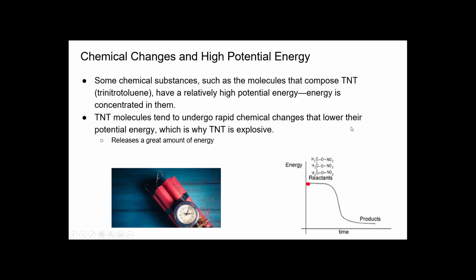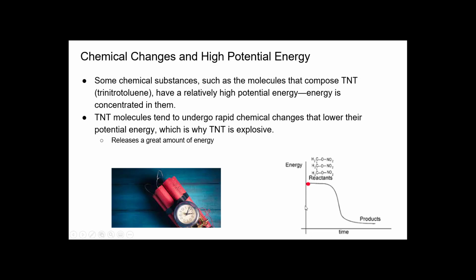So here we have chemical changes. Some chemical changes, such as molecules that compose TNT, that's a bomb, have a relatively high potential energy. The energy is concentrated in them, and remember, potential energy has a lot of energy, but if it's too high, it will want to get rid of that so it can become more stable. And that's why it's so explosive and needs to be handled with care, because of the amount of energy it needs to release. Here's a diagram to show you what this means.